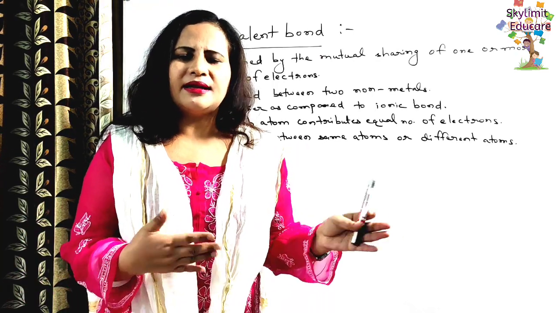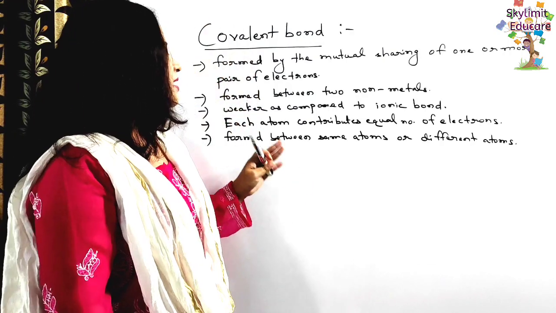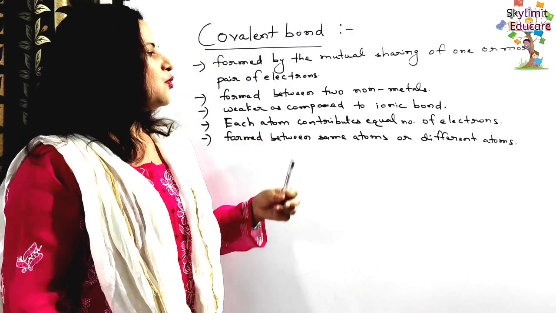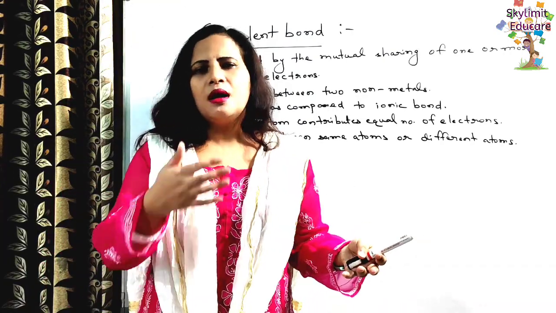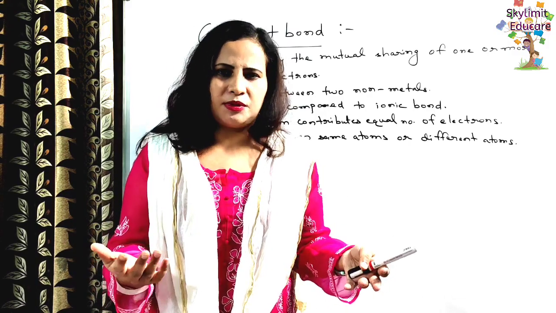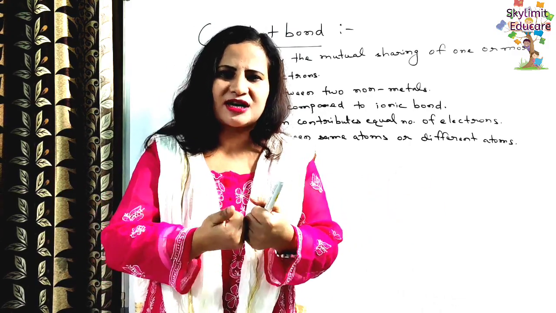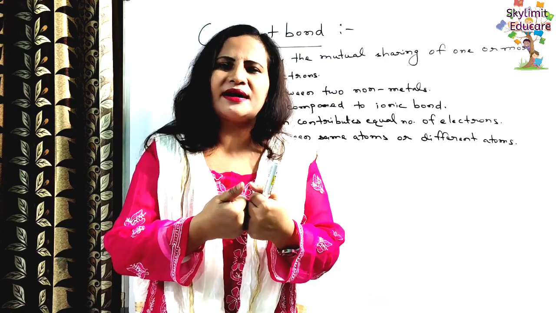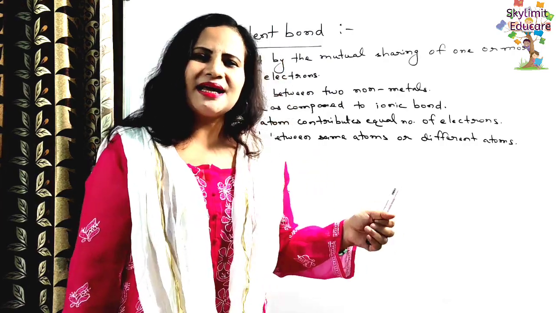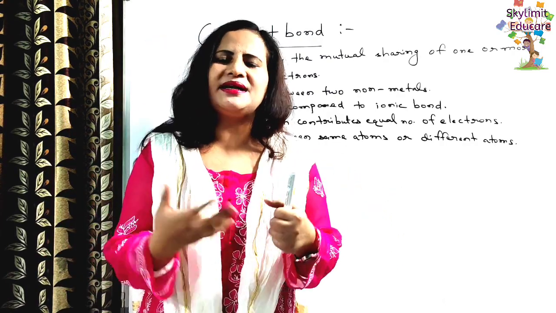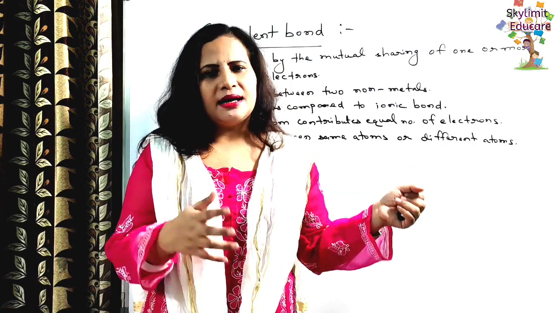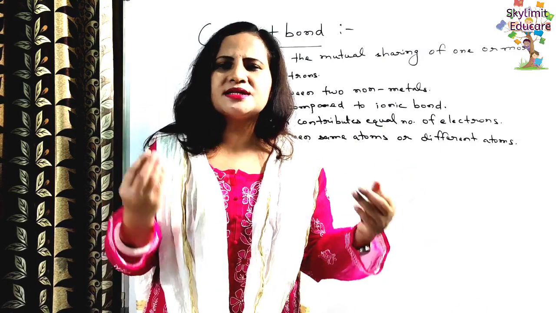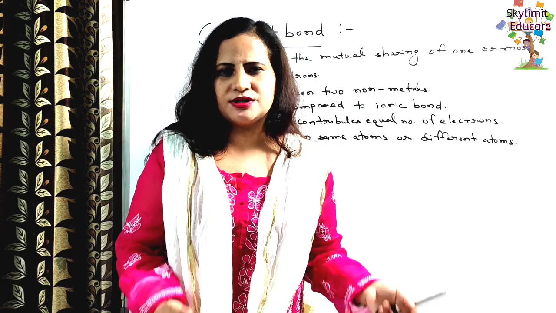And that was between a metal and a non-metal. And as compared to the ionic bond, this bond is weaker because here no ions are formed, because ions had strong electrostatic force of attraction which was able to bind the two atoms together, yes or no? But in this case bond is formed, there is a bond, but it is weaker as compared to the ionic bond.